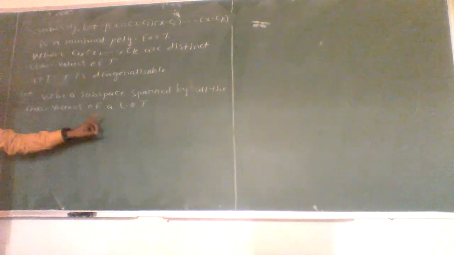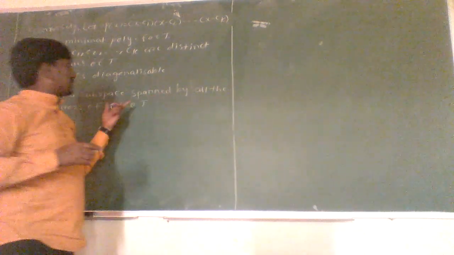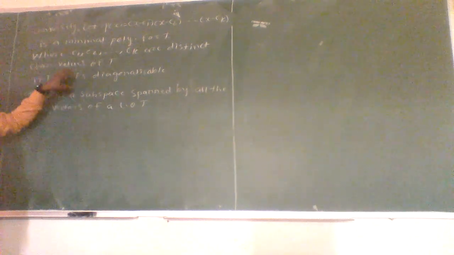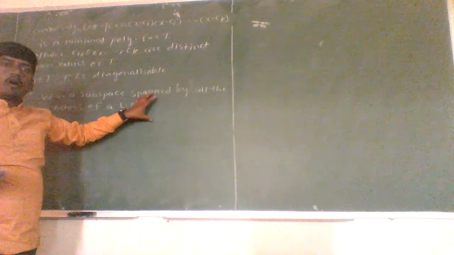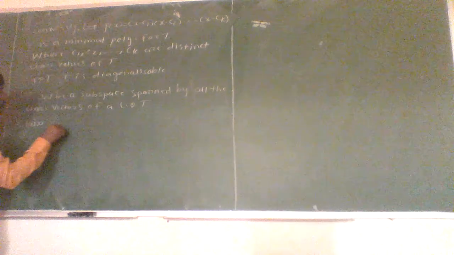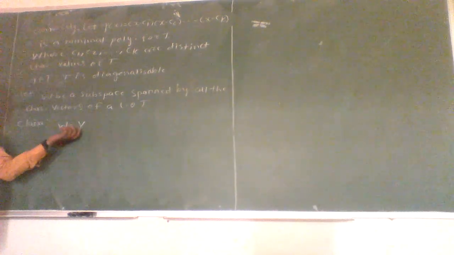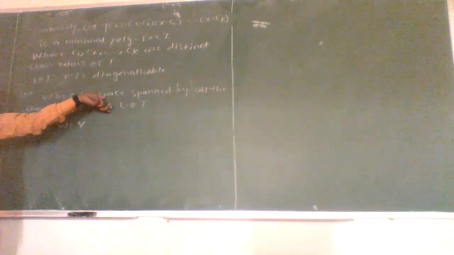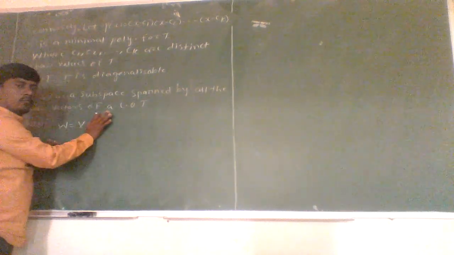Now if we have to prove that this T is a diagonalizable operator, then we have to prove that this W is nothing but the vector space V, since W is spanned by all the characteristic vectors of linear operator T. If we prove that W equal to V, then from the definition of diagonalizable operator, T must be diagonalizable. Okay, now we have to claim that W will be equal to V.